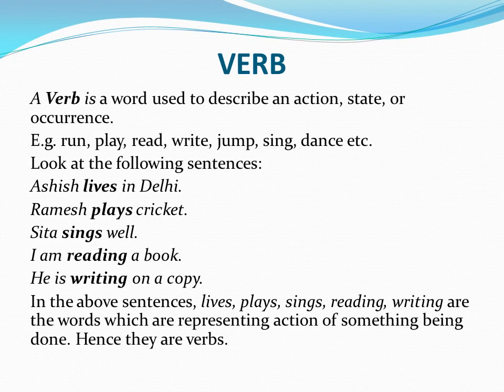Verb. What is a verb? See, a verb is a word used to describe an action, state or occurrence. Examples: run, play, read, write, jump, sing, dance. See, all these are verbs. Look at the following sentences. Ashish lives in Delhi. So it is expressing an occurrence that Ashish lives in Delhi.